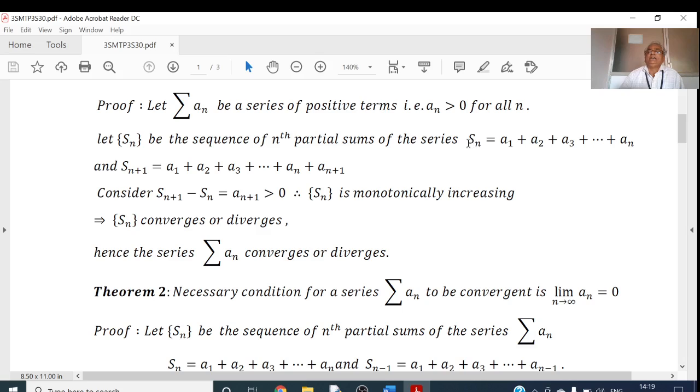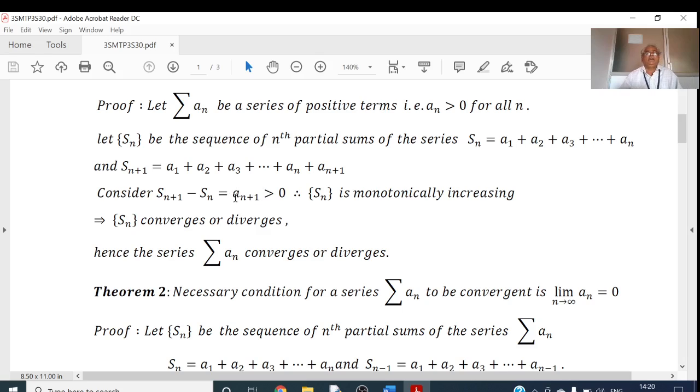Then Sn, the sum of the first n terms, is equal to a1 plus a2 plus a3 plus up to an. This is our Sn. Then the n plus 1 partial sum is a1 plus a2 plus a3 plus up to an plus an plus 1. And here if I consider Sn plus 1 minus Sn, a1 minus a1, a2 minus a2, a3 minus a3, an minus an get cancelled. What remains is Sn plus 1 minus Sn equal to an plus 1. This is the n plus 1th term of the series.